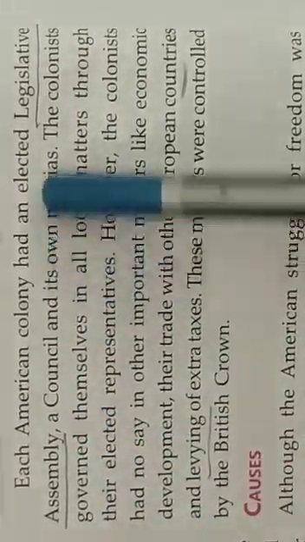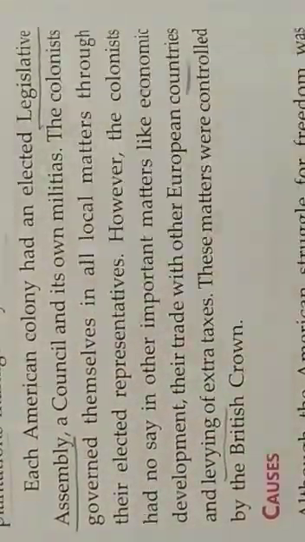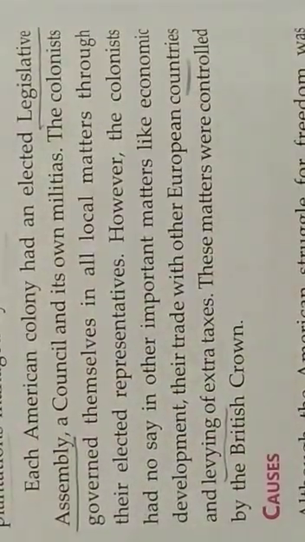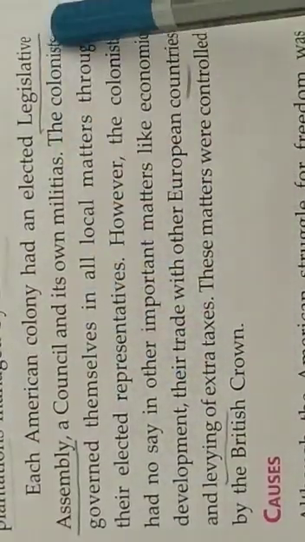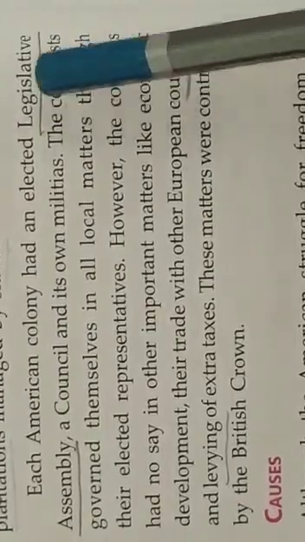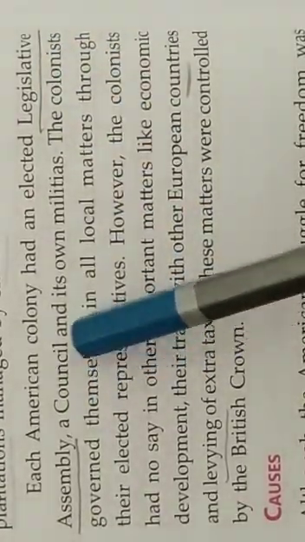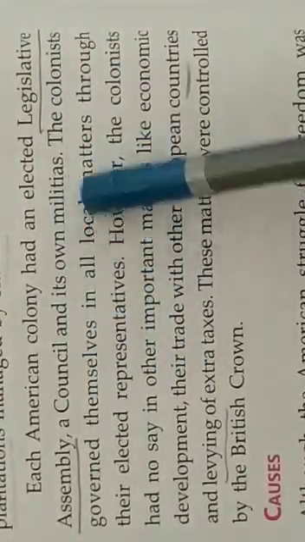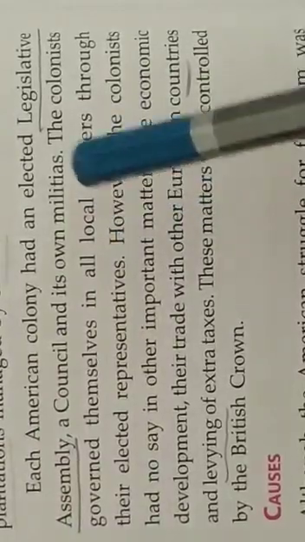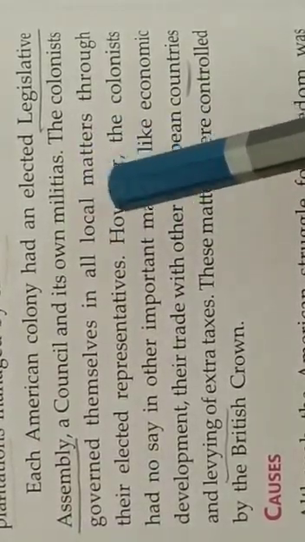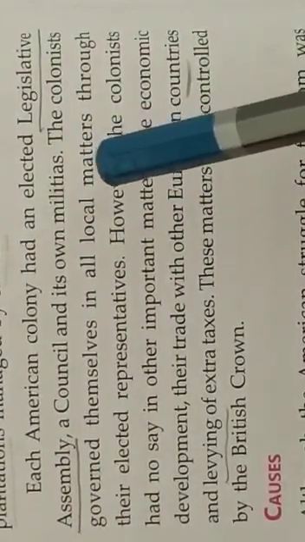Each American colony had an elected legislative assembly, a council, and its own militias. There were 13 colonies, and each colony had a legislative assembly. Now, legislative assembly is a lawmaking body. A council takes decisions or gives advice, and there were also militias. Militia means an army of trained civilians, that is common people. They are selected, common citizens. They are trained for the army so that they can serve in emergency situations.